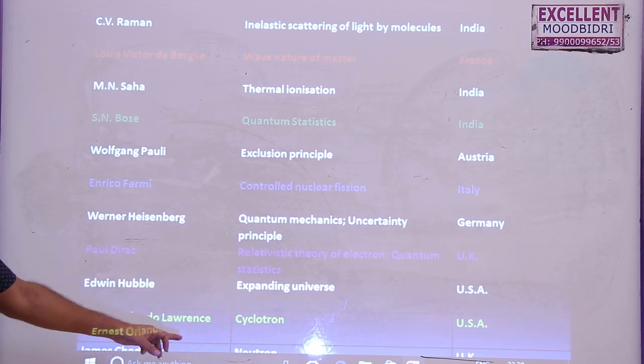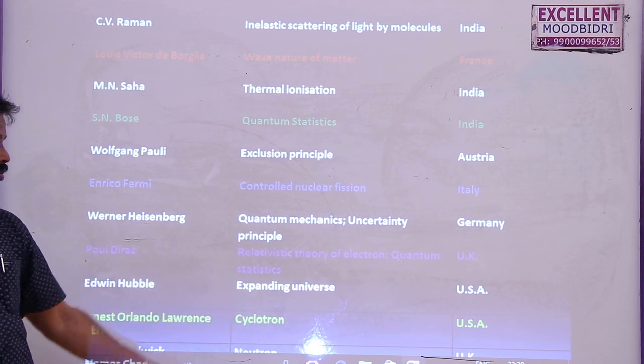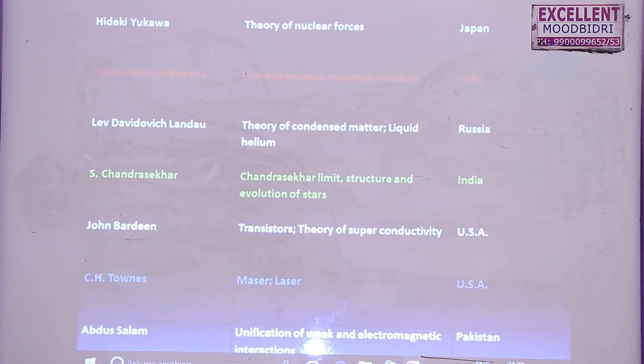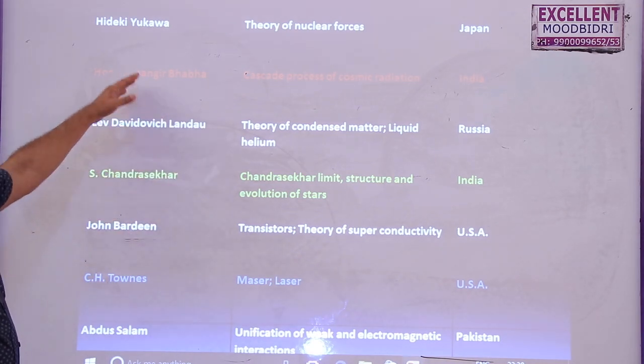And Ernest Lawrence produced the cyclotron that we are going to learn in second PUC. So these are the contributions of the scientists here. And then the link between these discoveries will be continued here.